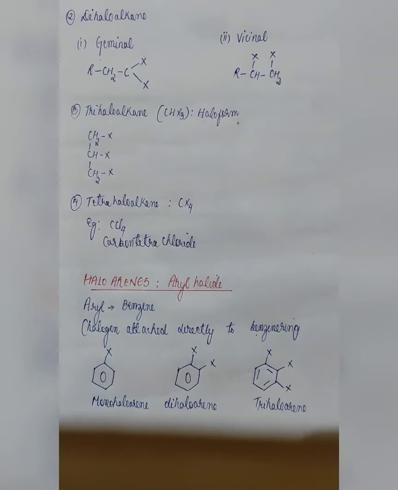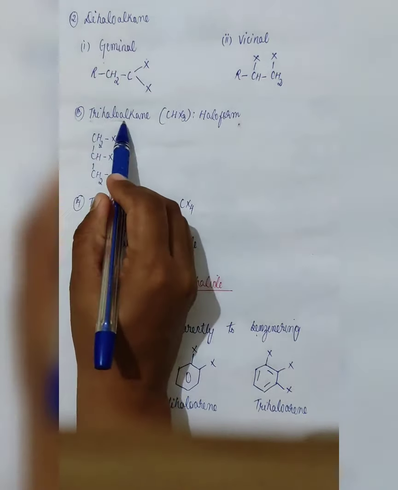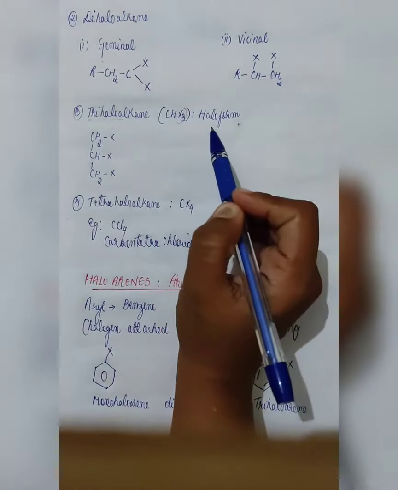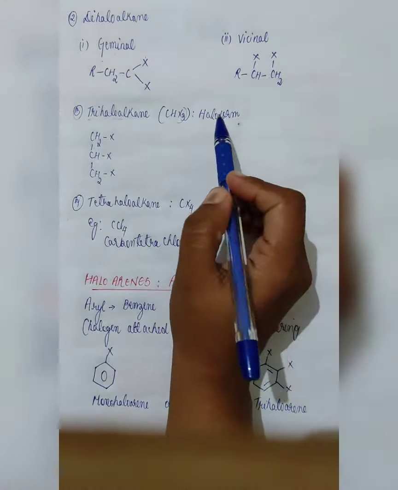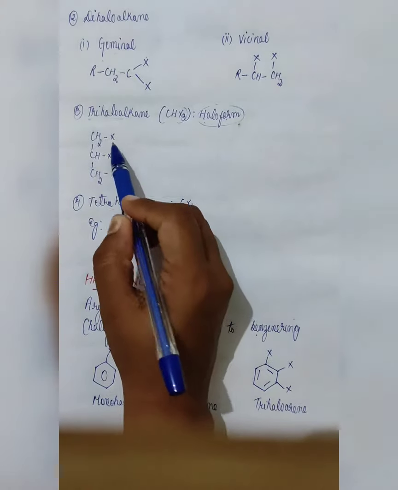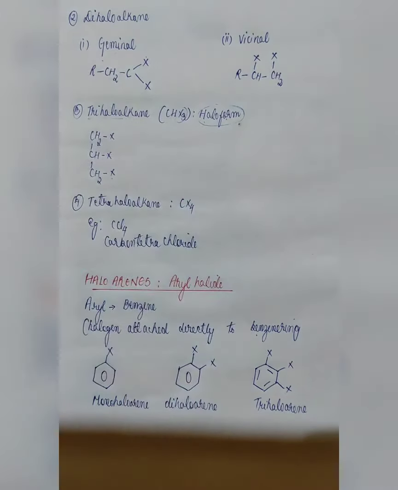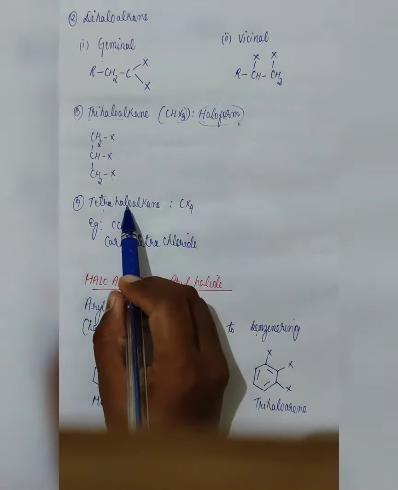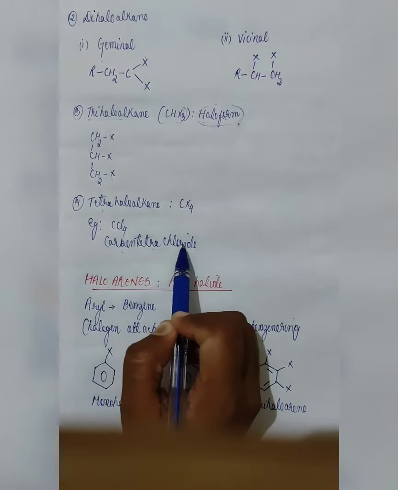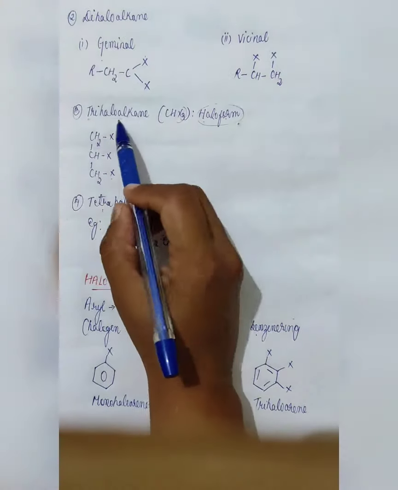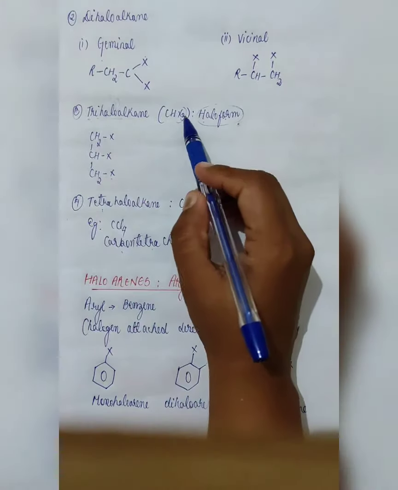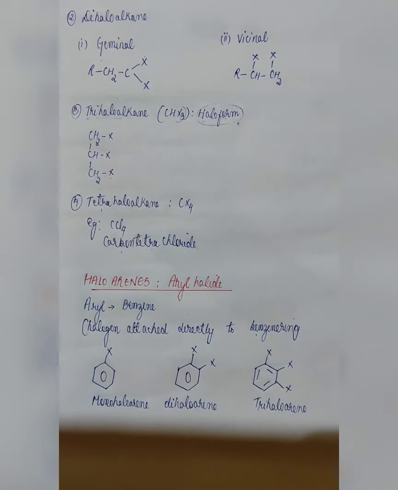Let us see the third form, trihaloalkane, which means that three halogens will be present. You can see here, three halogens are present. When three halogens are present, it will be trihaloalkane, and when four halogens are present, it will be tetrahaloalkane, in this form, carbon tetrachloride. This halogen can be anything, fluorine, chlorine, bromine, or iodine.